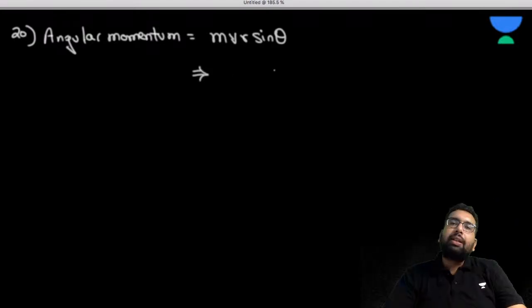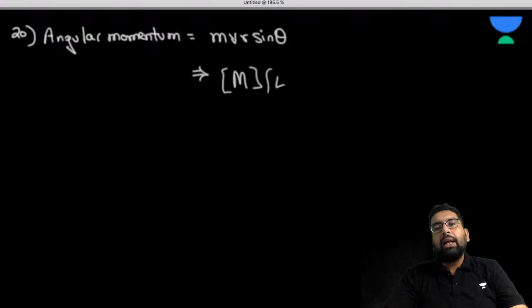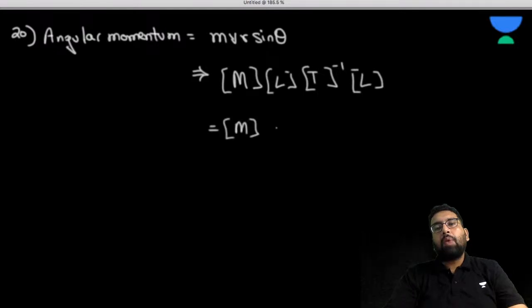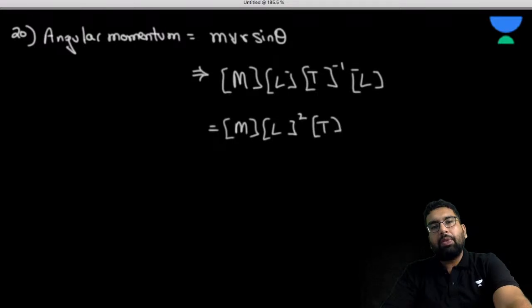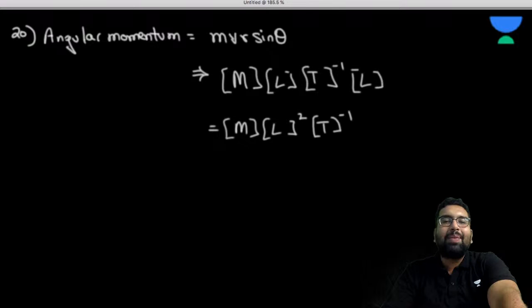Sine theta is dimensionless because this is obviously an angle. m is mass, velocity is L T minus 1, and r is L. So this is going to be M L square T minus 1. So we have the dimension of angular momentum here.